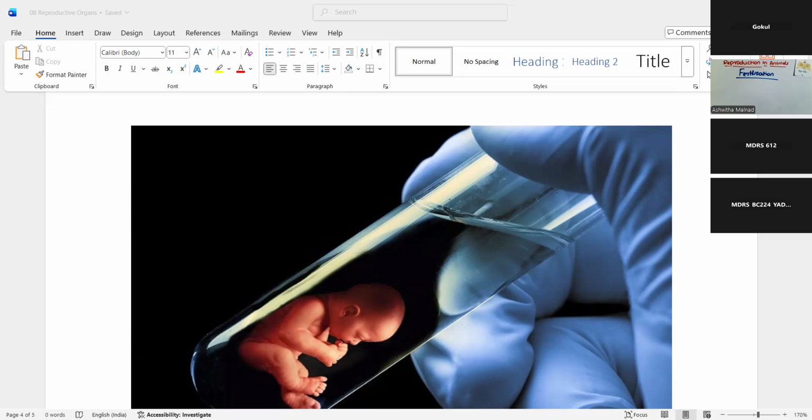Wrong. The term is actually misleading. When we tell test tube babies, people think that babies that grow in test tubes are called as test tube babies. No. Babies cannot grow in test tubes. Okay. There are certain times women cannot bear babies because their oviducts are blocked or the sperms cannot reach the egg for fertilization. So again, doctors would tell that we shall collect freshly released eggs and sperm and keep them together for few hours for IVF.